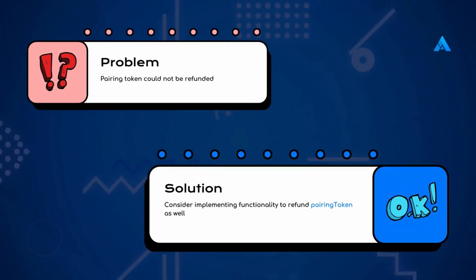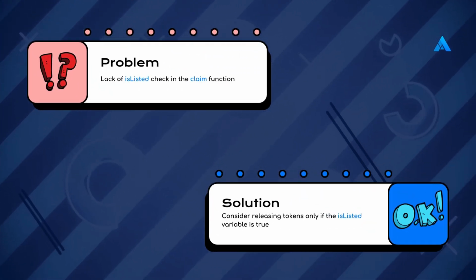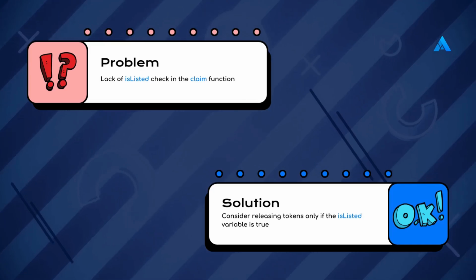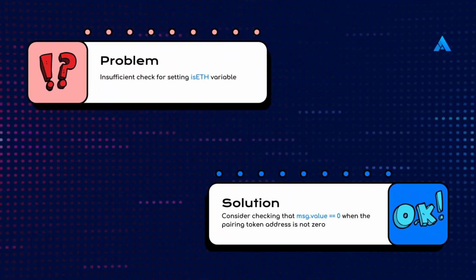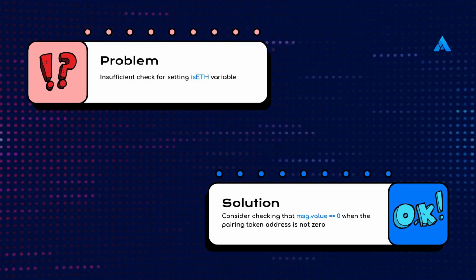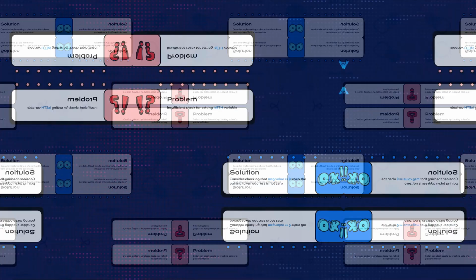Pairing token could not be refunded. Consider implementing functionality to refund pairing token as well. Lack of isListed check in the claim function. Consider releasing tokens only if the isListed variable is true. Insufficient check for setting iseth variable. Consider checking that msg.value equals 0 when the pairing token address is not 0.